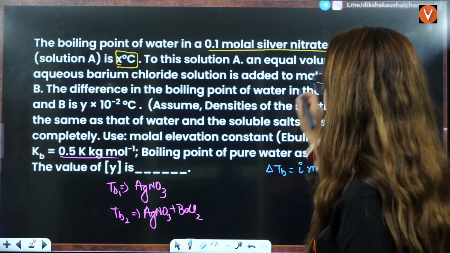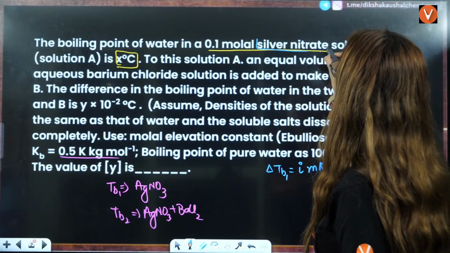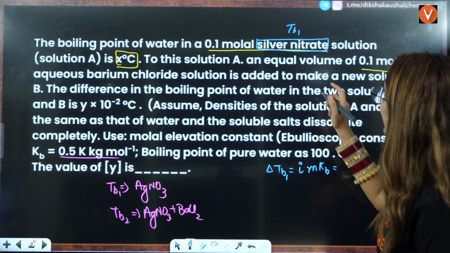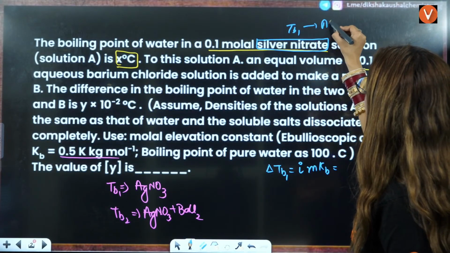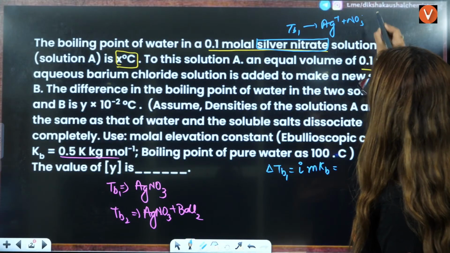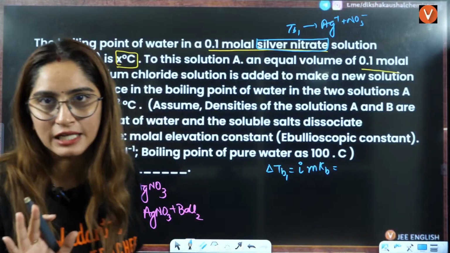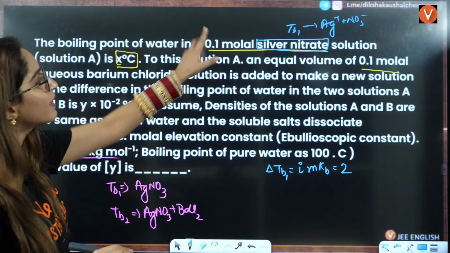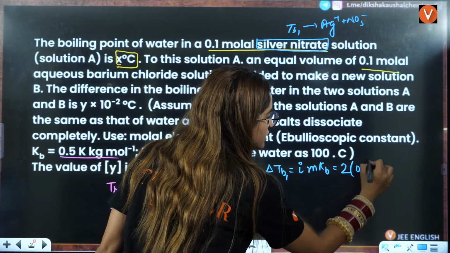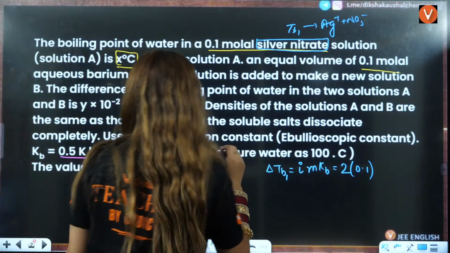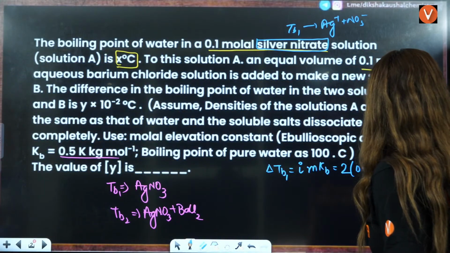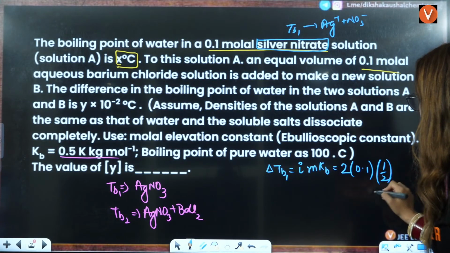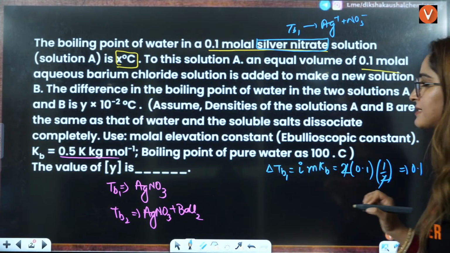Now, the van't Hoff factor for AgNO3: AgNO3 dissociates into two parts, Ag positive and NO3 negative, so the van't Hoff factor is 2 here. Molality is given, that is 0.1. Kb is also given, that is 0.5, which is 1 by 2. So it will cancel and you will have 0.1 as delta TB.